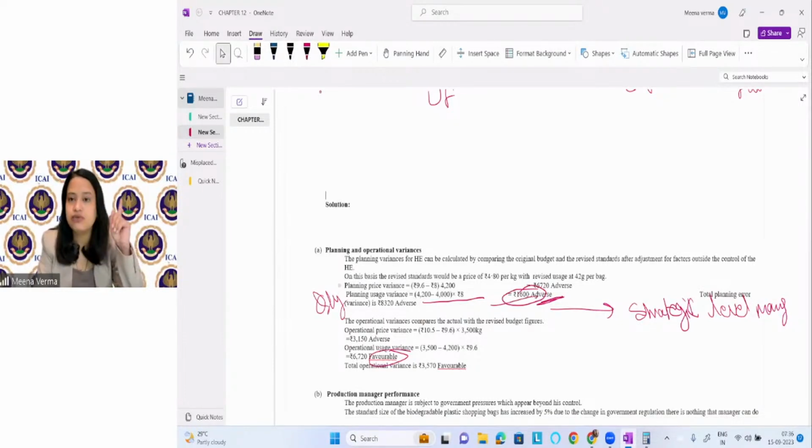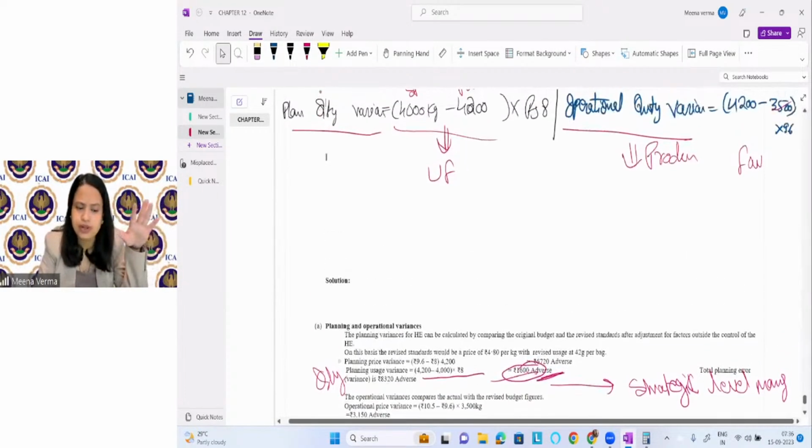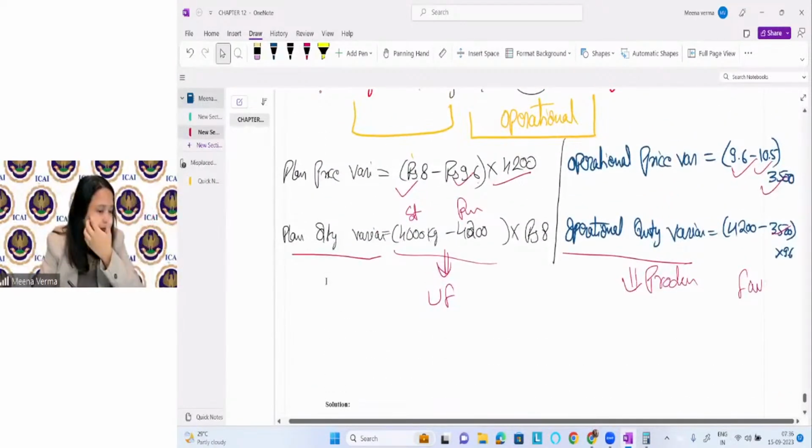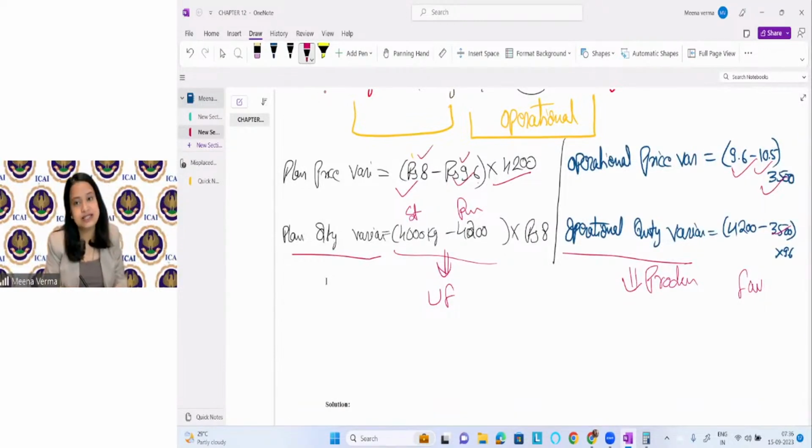Actually, one more thing I want to tell you. I know you all know about it, but I don't know whether you know it or not, so I'm just clarifying. It doesn't matter whether you consider this value first and this second, or this first and this second. There is a logic behind deciding whether it is favorable or adverse, not which figure you take first. It's not like if it is coming negative, it is adverse, and if it is positive, it is favorable. I don't consider that logic.